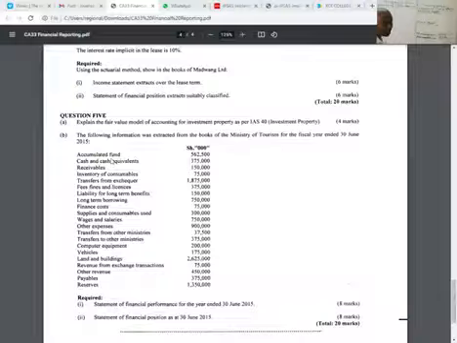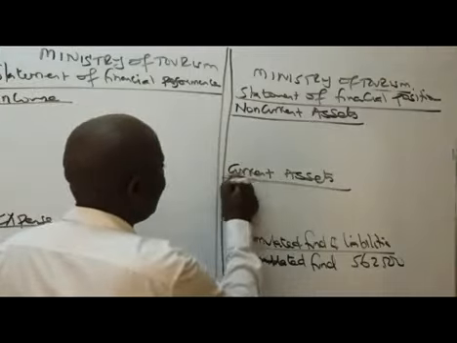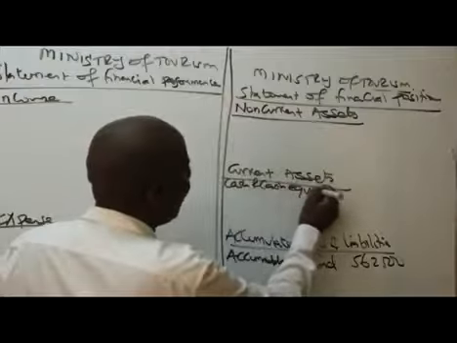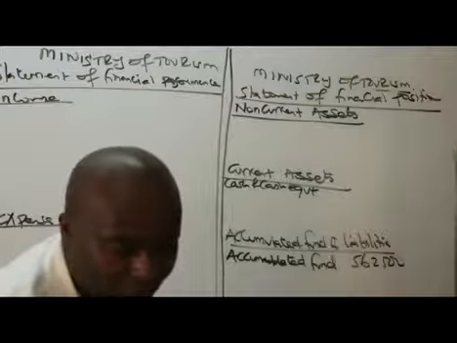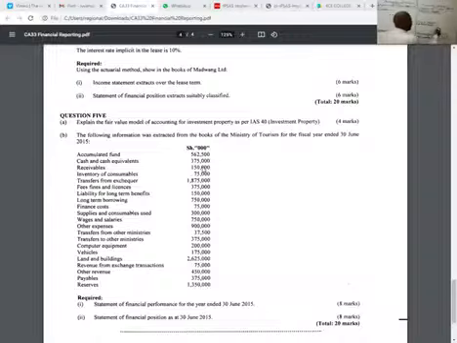The next thing is called cash and cash equivalents. Of course, cash and cash equivalents, this money that we have, is a current asset. So under current assets, come and have here cash and cash equivalents. Over how much? I hope you are able to see here. Cash and cash equivalents of 375,000.